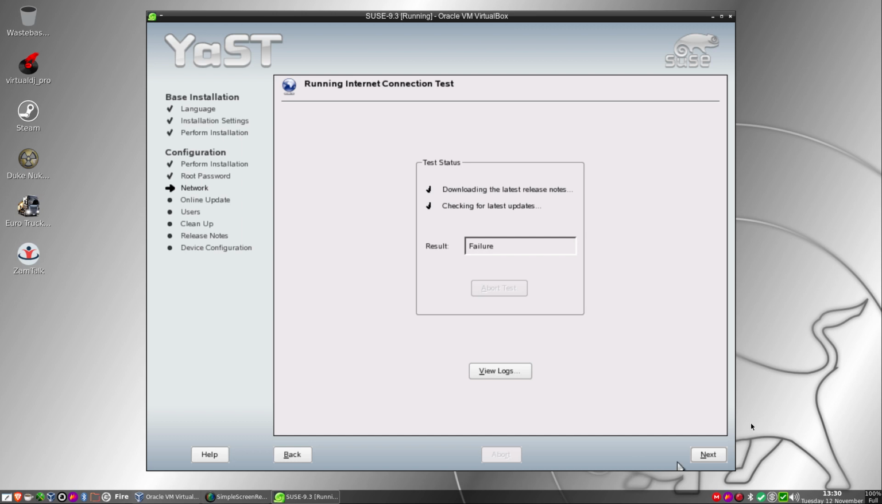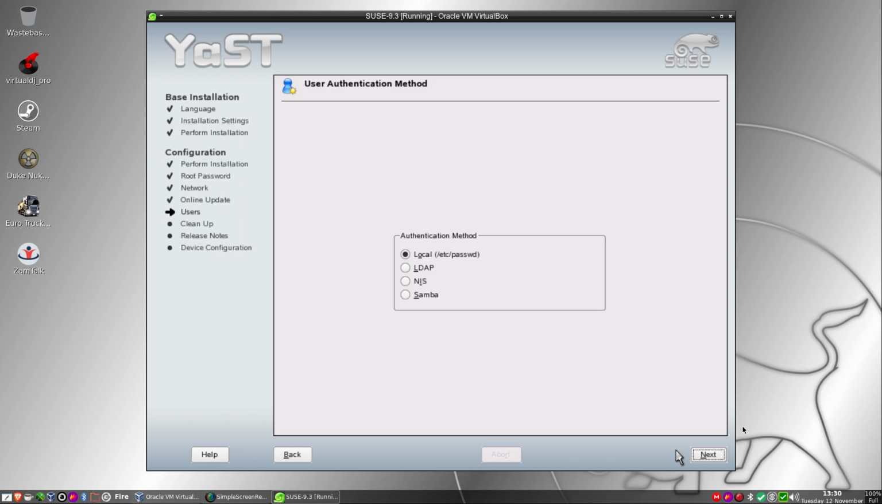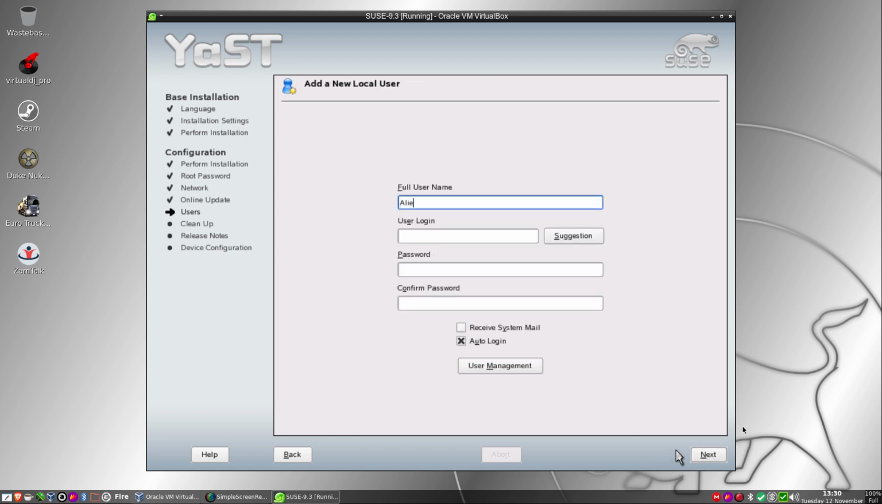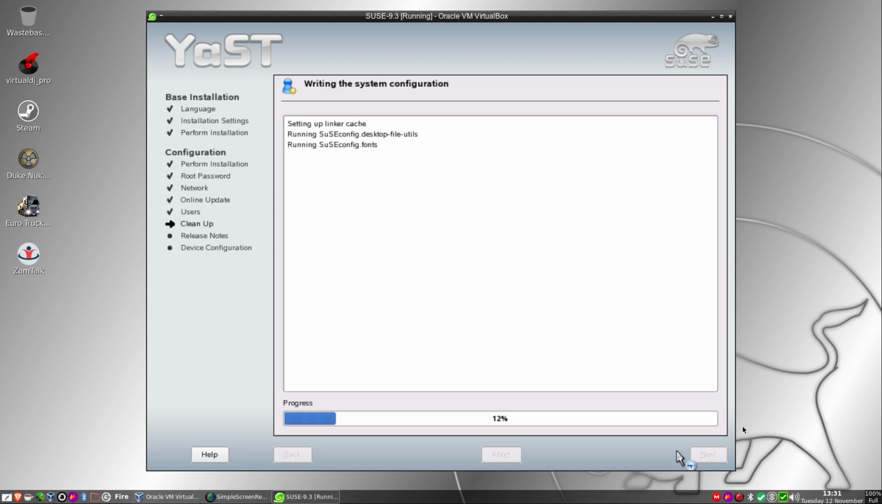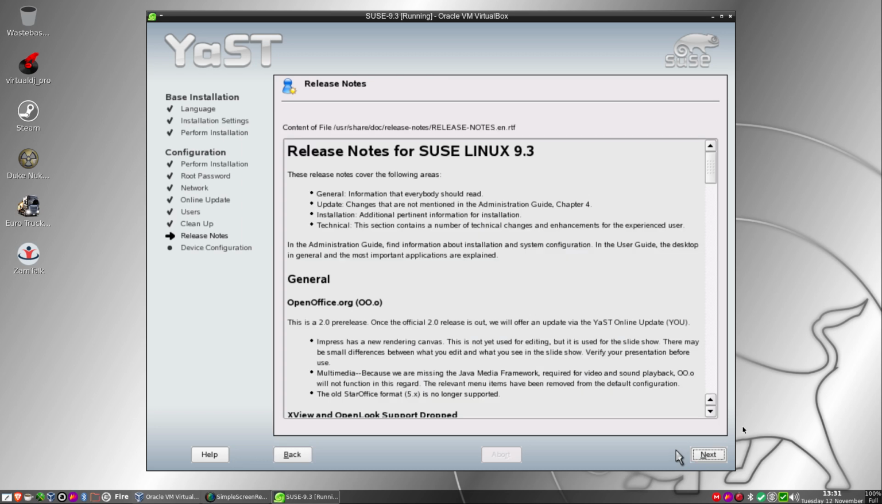Okay, we've got a jittery mouse situation here. Let's see if we can just... Oh, come on, Ollie. Tab, that's it. Yeah, local. Okay, auto login. Yeah, that one. Of course, the user management is there to add another user if you wish to do more than one. So it's doing its own configs. And we have the release notes.